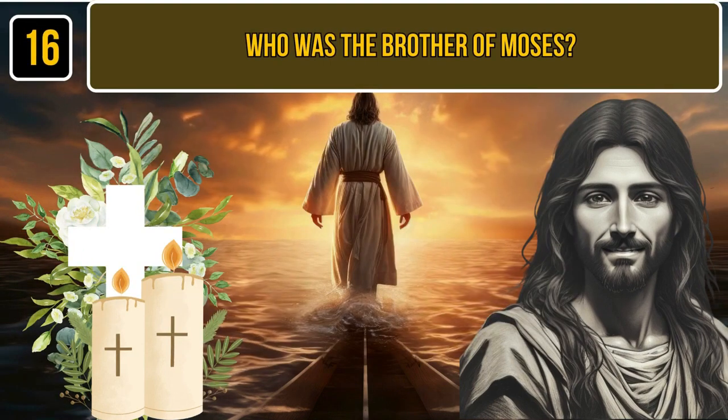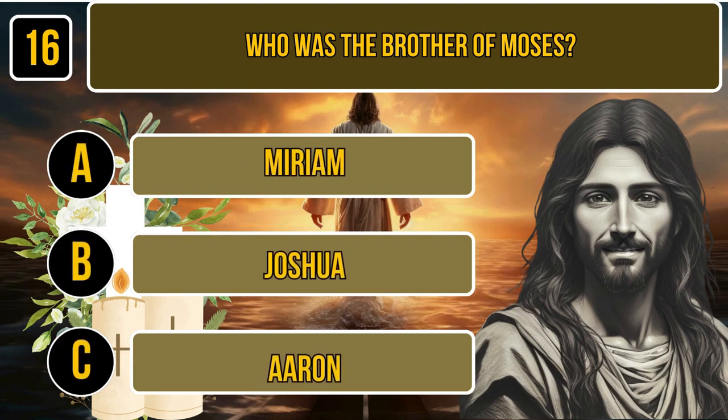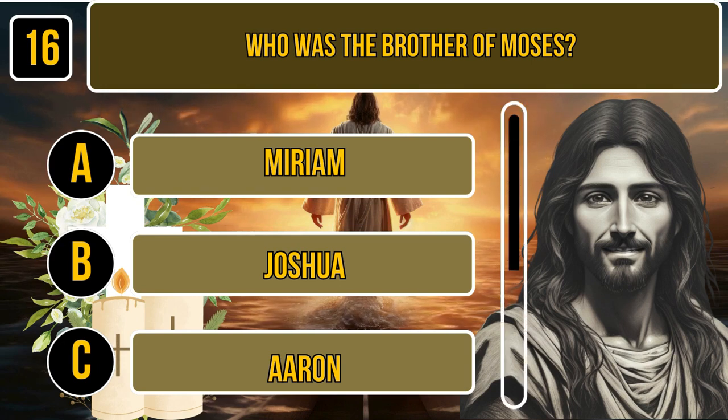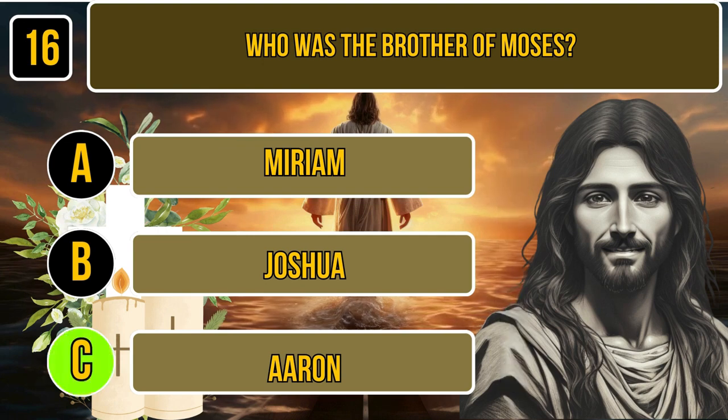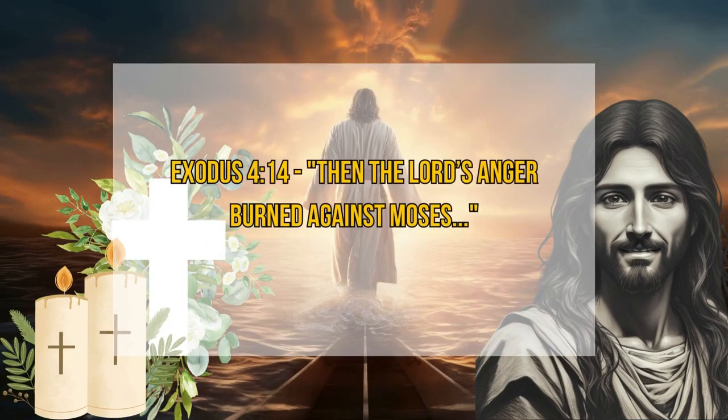16. Who was the brother of Moses? A. Miriam. B. Joshua. C. Aaron. Time for thinking. The correct answer is Aaron. Exodus 4:14. Then the Lord's anger burned against Moses.